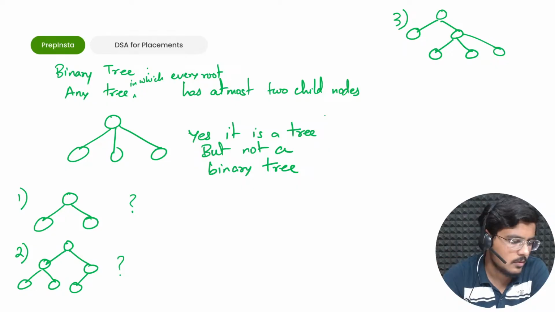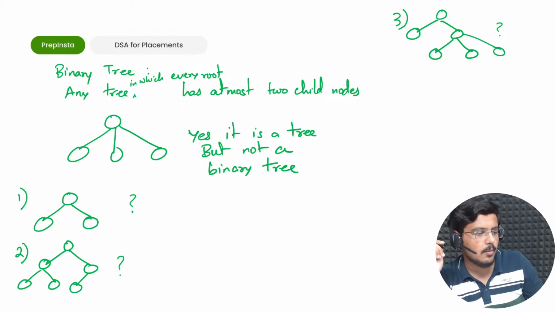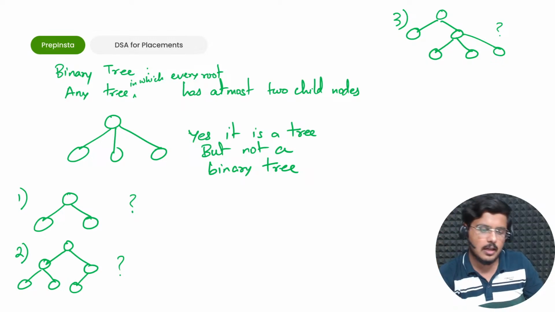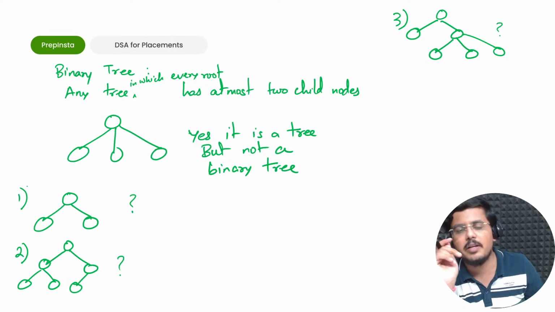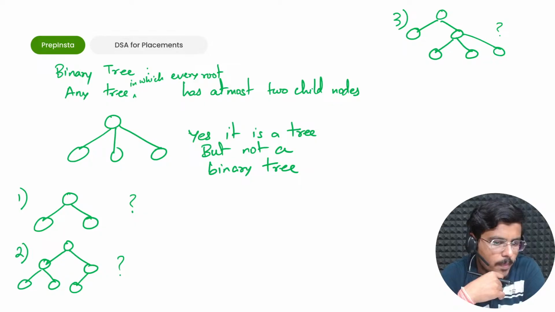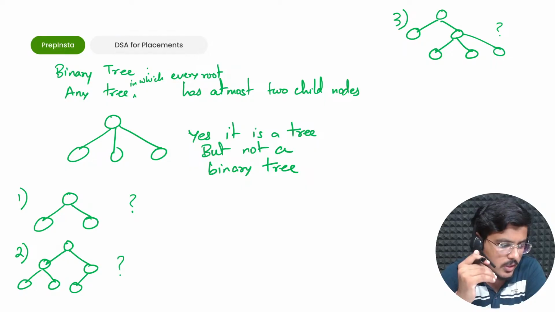Is the third tree a binary tree? In the chat section itself, tell me everybody, let's talk about the first tree, is this a binary tree? All those people who are watching this, tell me in the chat section, because all these foundations are necessary.